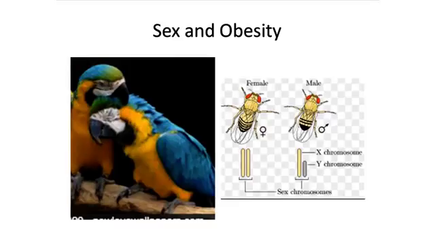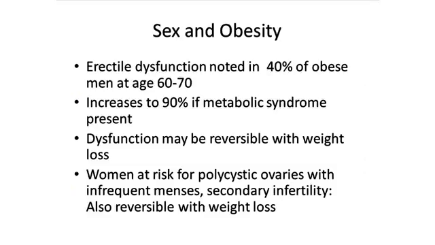Let's mention sexuality and obesity. Erectile dysfunction increases in men as they age. There's probably a 30% risk in the 60s, but if one is obese, that risk goes up to about 40%, or 1/3 higher in men in their 60s. That risk will increase to 90% of erectile dysfunction if the metabolic syndrome is present. The dysfunction may be reversible with weight loss. Women are also at risk in terms of fertility. They develop polycystic ovaries with infrequent menses, and interestingly, the polycystic ovary problem does tend to get better with weight reduction.